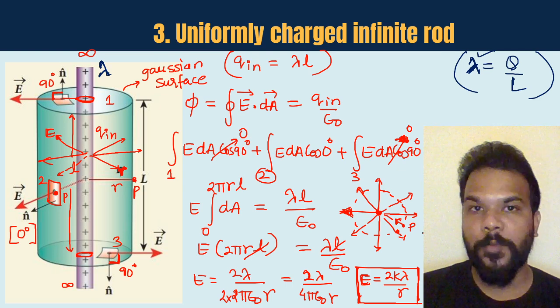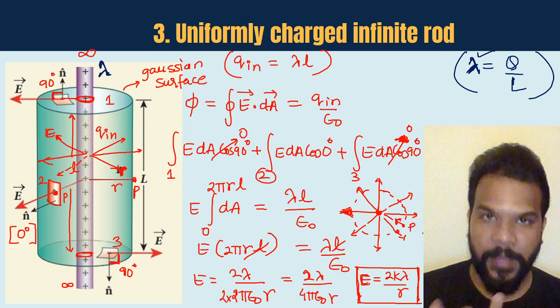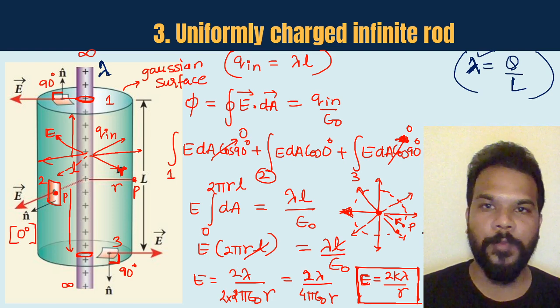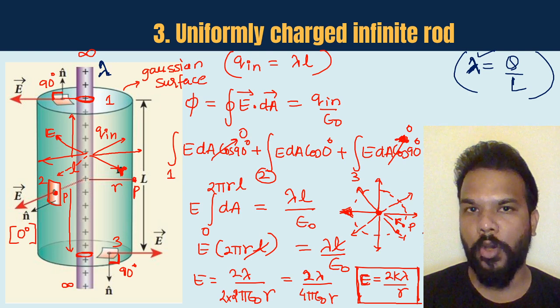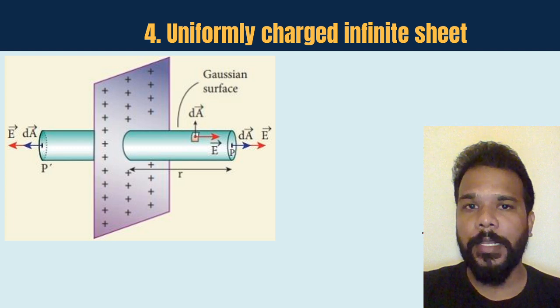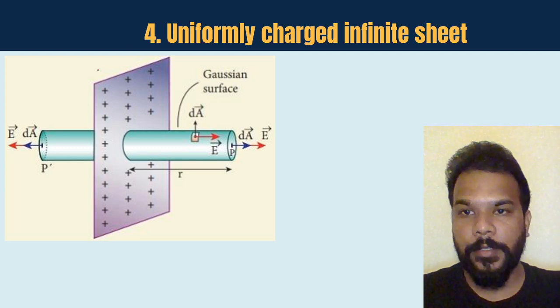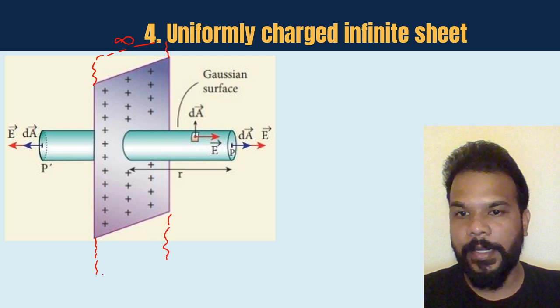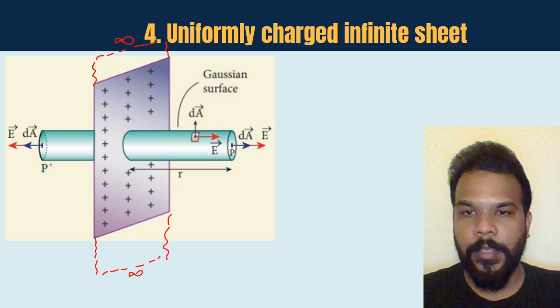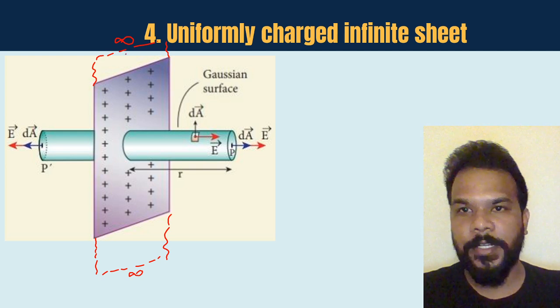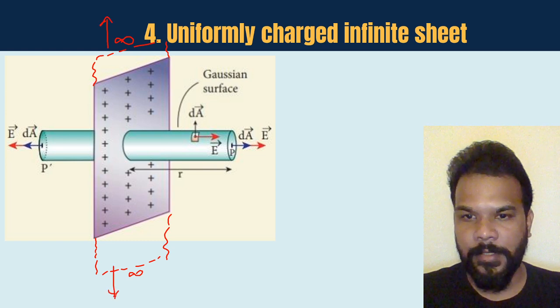So far we have spoken about uniformly charged sphere, we have spoken about uniformly charged hollow sphere, and now we have spoken about uniformly charged infinitely long rod. Okay, now the last object is a uniformly charged infinite sheet. So this is basically a sheet whose surfaces are going to go for an infinitely long length. Okay, you can think of it as a toilet paper roll being unwrapped. So this is how the sheet is going to go this side as well as on this side.